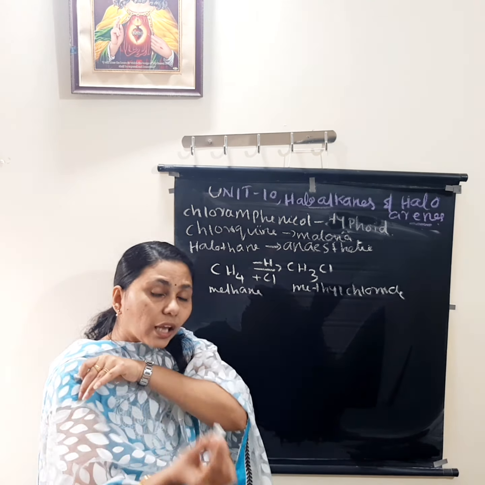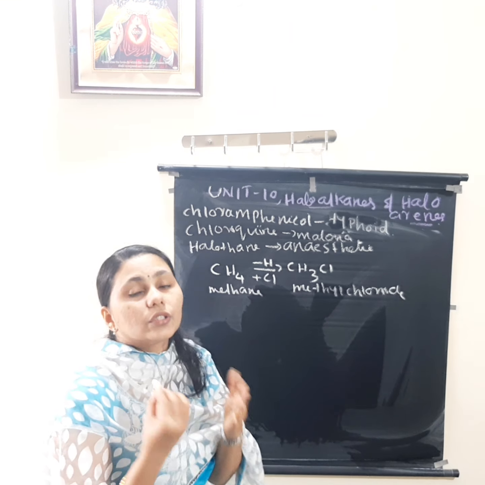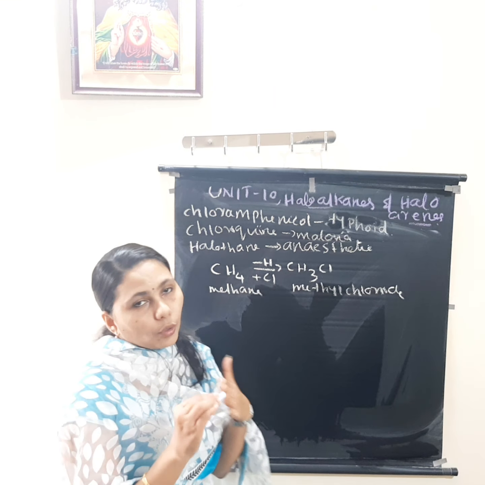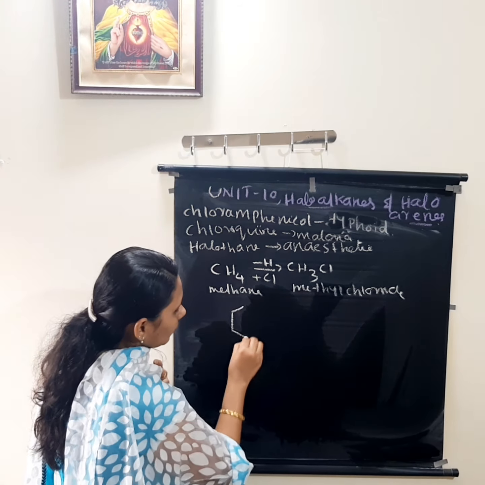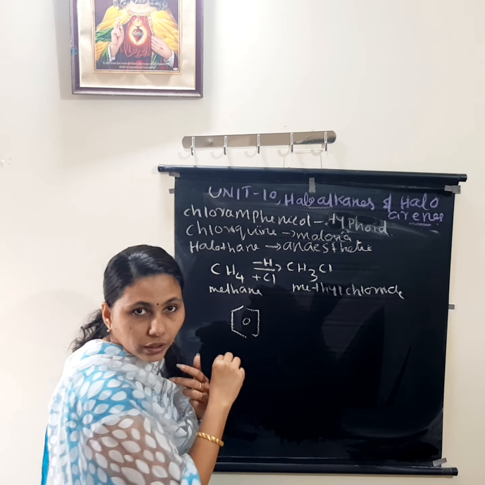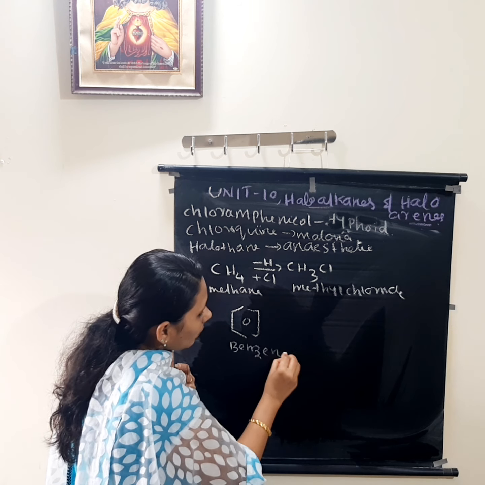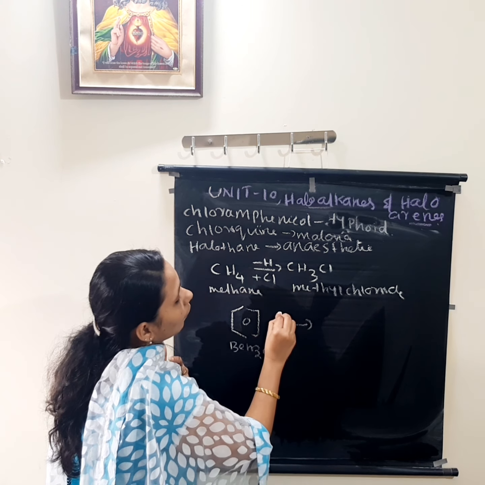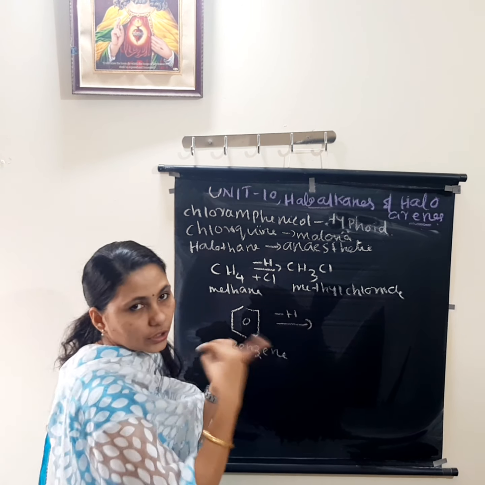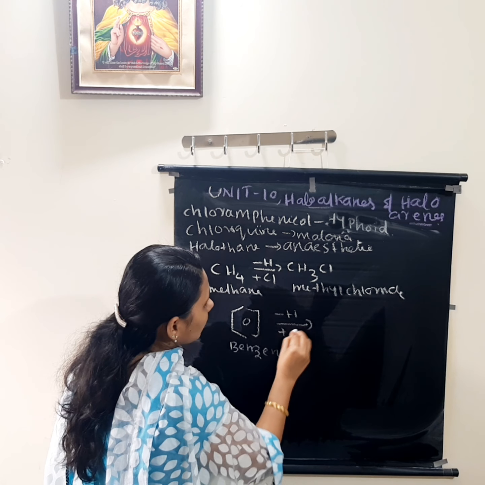Then haloarenes means what will be there? The halogen will be substituted in aromatic compound. For example, the simplest aromatic compound is which one? Our benzene. All of you know that benzene. So in benzene, what am I doing? One hydrogen is removed and one chlorine is substituted.